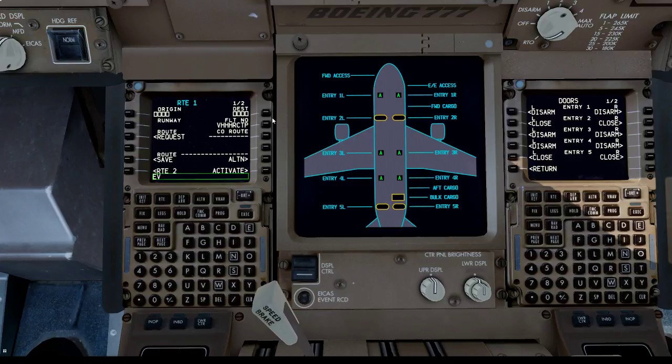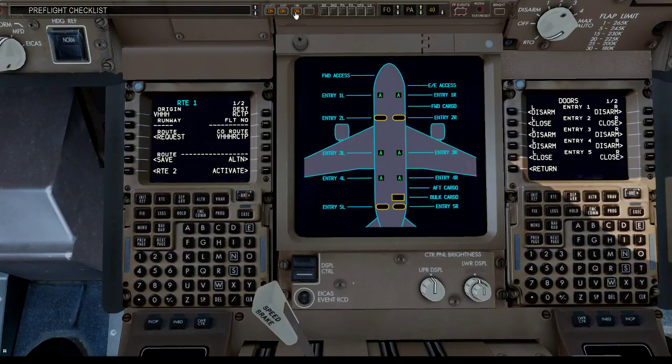Nope, that's my flight number. I'm in a bit of a hurry because you guys have the timing. So we just have 15 minutes to get out of the chocks, which is kind of unrealistic. Alrighty, go for it.